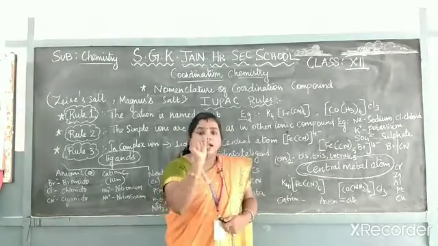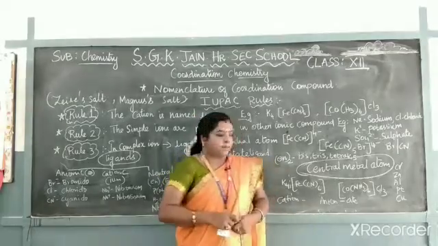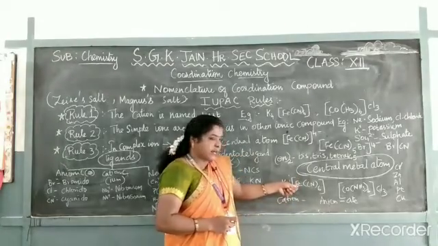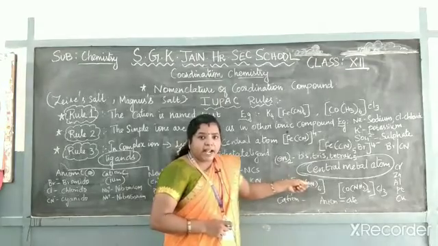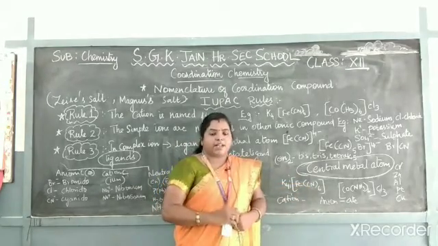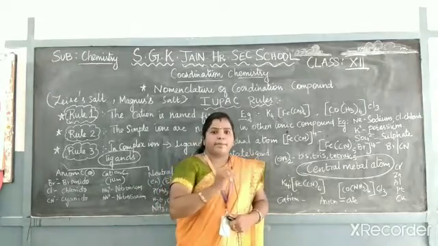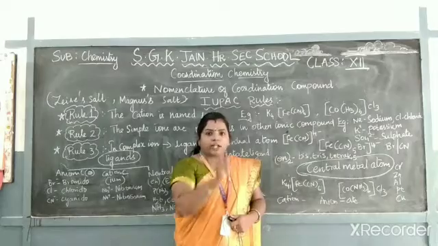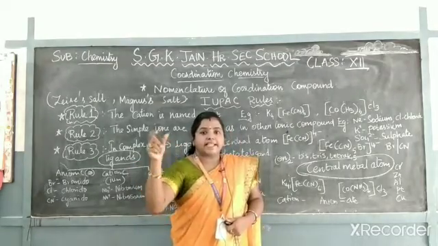If the central metal atom is in the anionic part, so this is the anionic part, here the central metal atom is there. It is the anionic central metal atom. If the central metal atom takes part in the anionic place, the name ends with ate. Example, chromium becomes chromate. Zinc, if it is in the cationic part, is just zinc, but in the anionic part it is zincate.